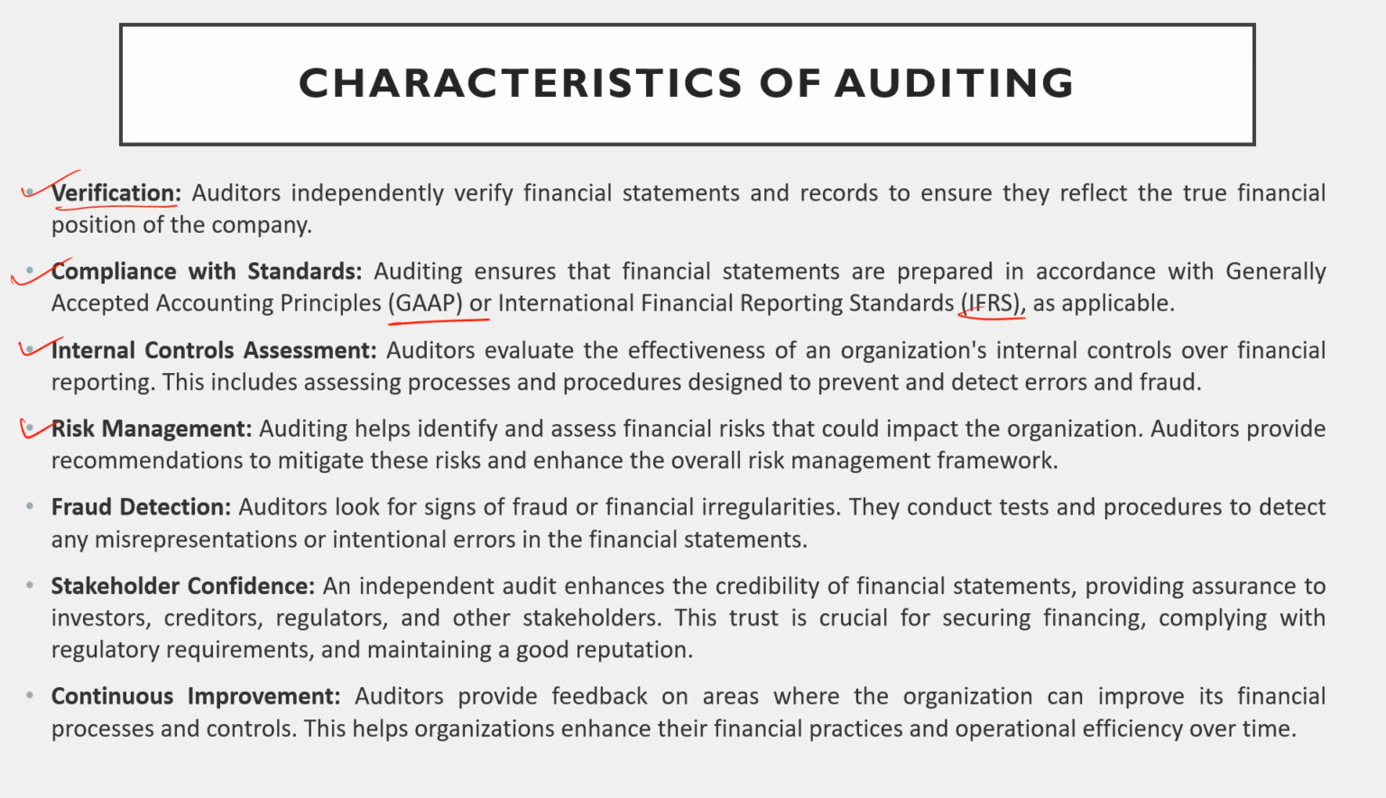Then risk management. Auditing helps identify and assess the financial risks that could impact the organization. Auditors provide recommendations to mitigate these risks and enhance the overall risk management framework. So the auditor will identify and assess the financial risks that will impact the performance of the organization, and also provide recommendations to reduce or eradicate them. Then fraud detection.